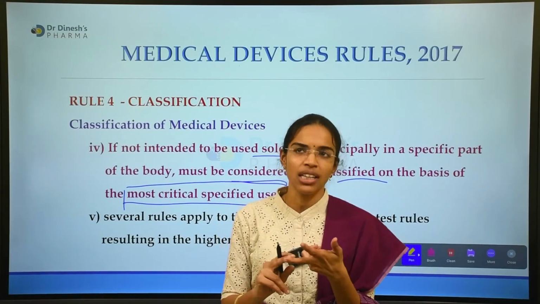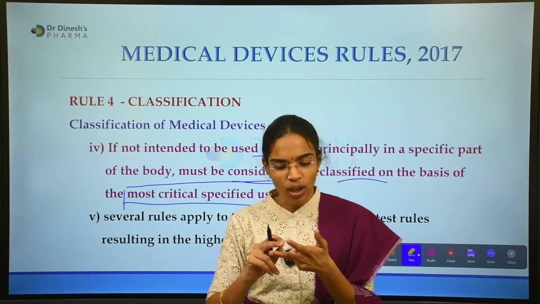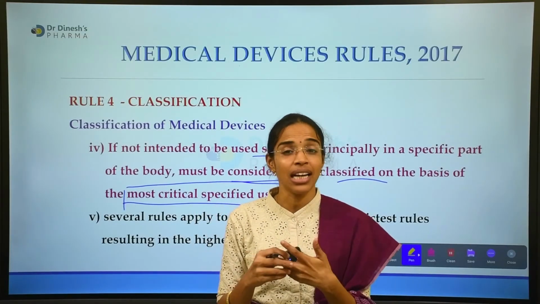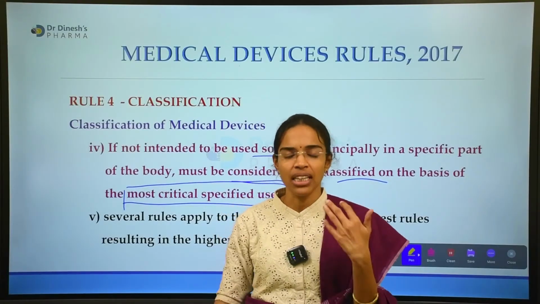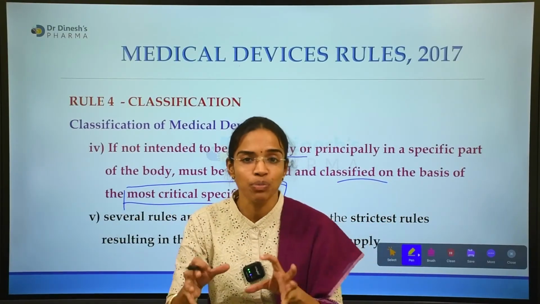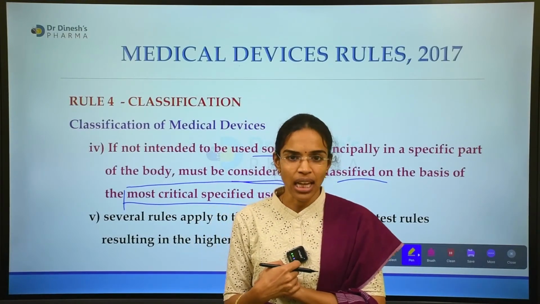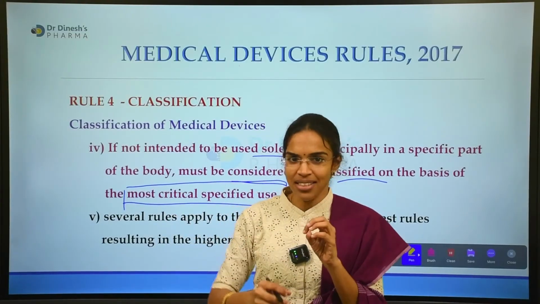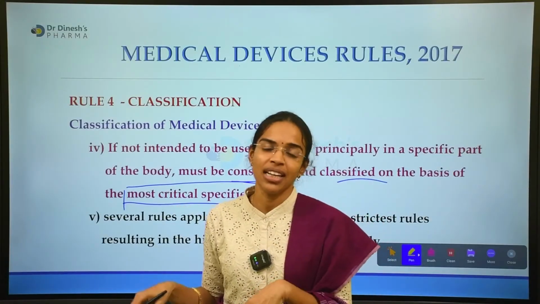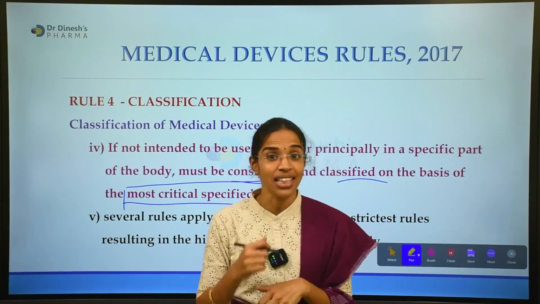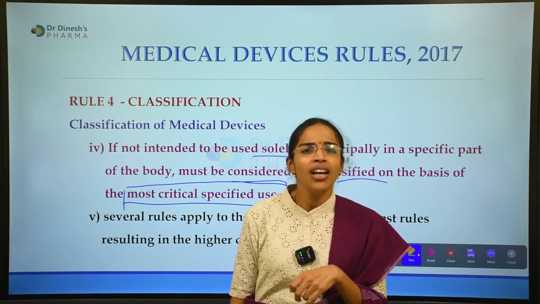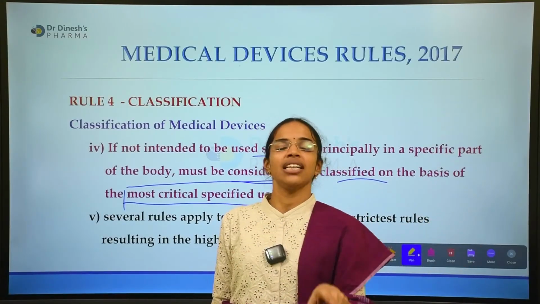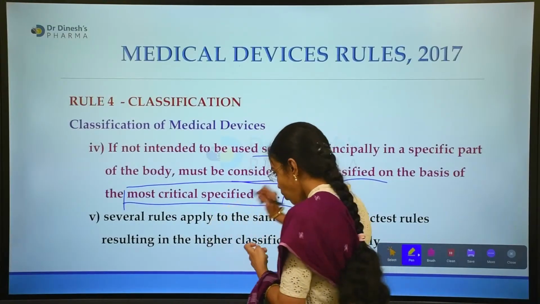It may fall under the category of an invasive device. It may fall under the category of a notified or a non-notified device. Based on that, it may be an active medical device, or an active diagnostic medical device. So there may be several rules applied based on the type of device and its intended use. Then which rules have to be taken into consideration is the major question. We can't take multiple rules into consideration and fit the classification, right? So then what do we need to do?